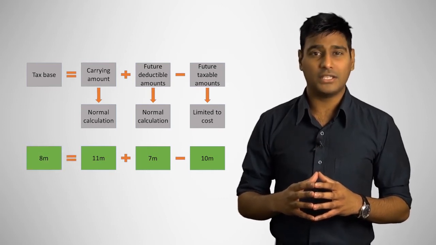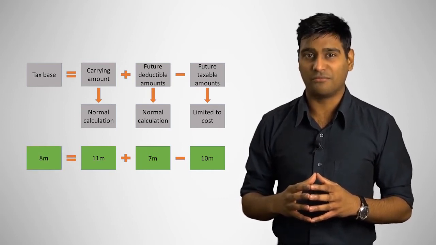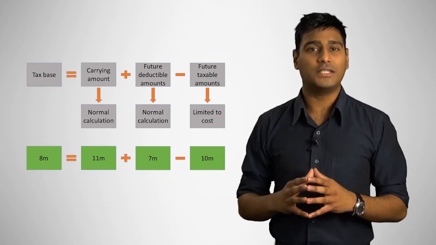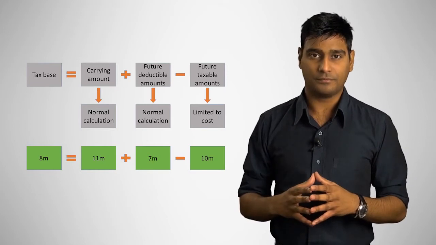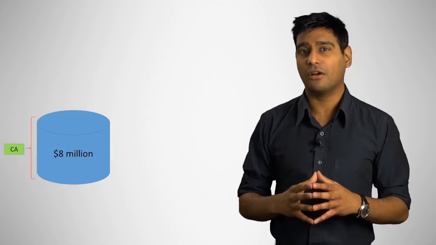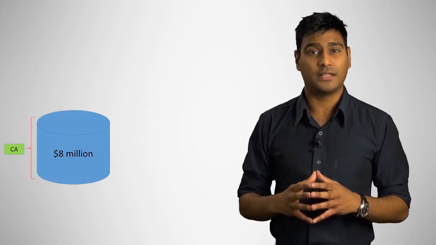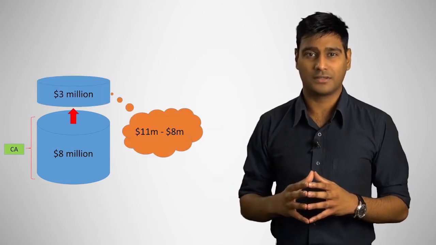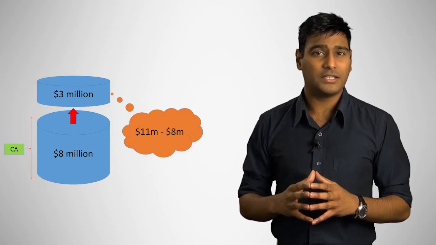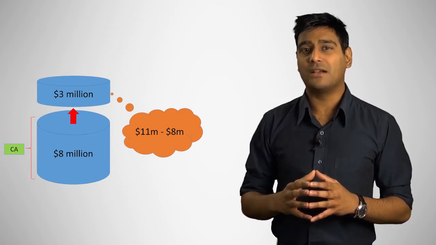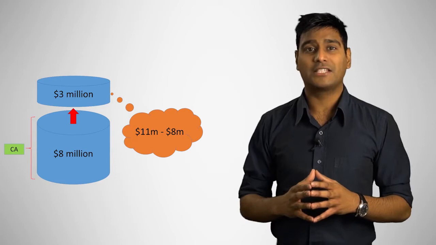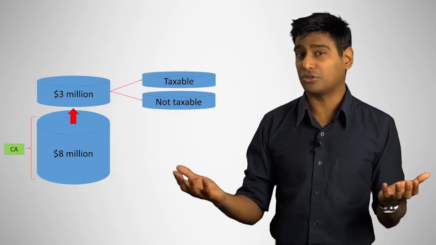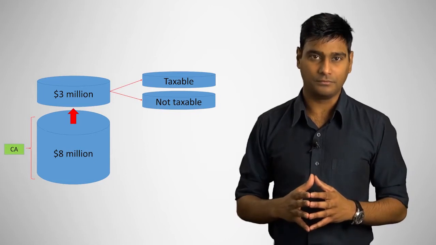You should note that the CGT cost base of $10.5 million provided in this example is ignored since CGT is not applicable. The plane has a carrying amount of $8 million. The revaluation of the plane results in an increase of $3 million. But we know that CGT is not applicable, so we need to determine the capital gain portion and split this revaluation into the portion that is taxable and the portion that is not taxable.